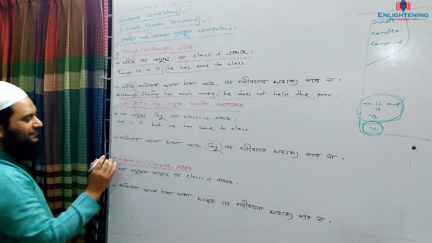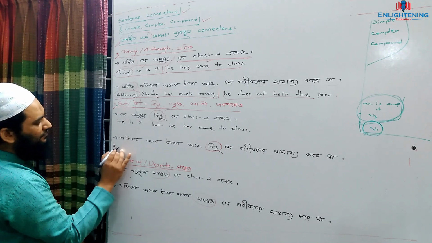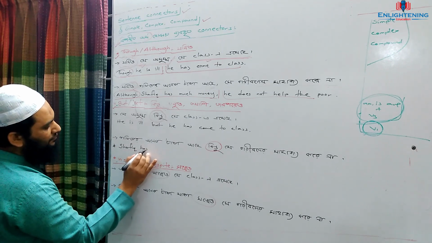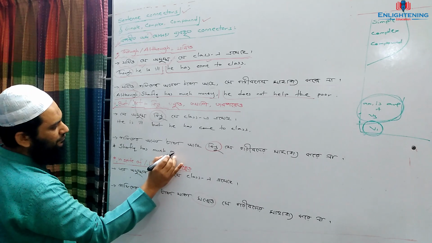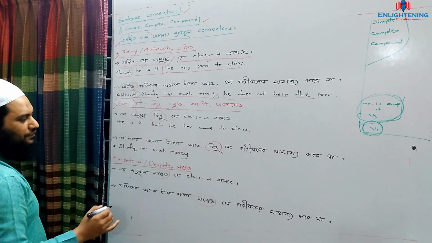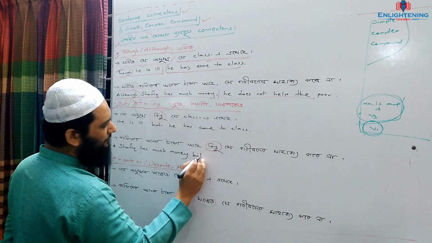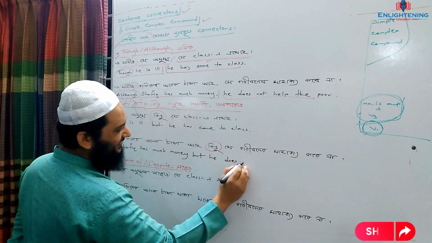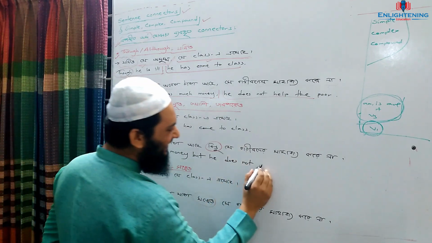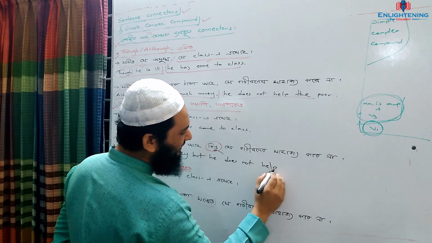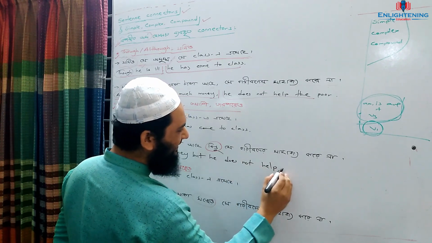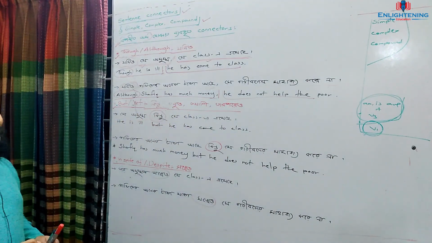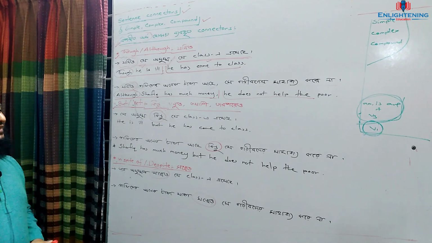Siam. Shafiq has much money, but he does not help the poor. Have you understood? Okay. So compound.